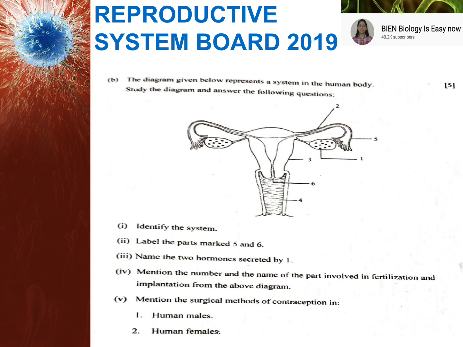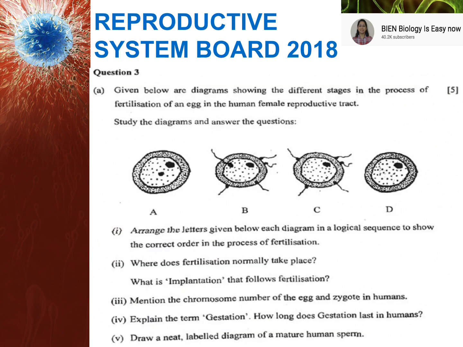So what I mean to say is that they can give you n number of questions from the whole chapter, but the diagram remains of the male and female. Obviously, when you need to label them, half a mark is for each labeling, so you cannot skip the male and female reproductive system.